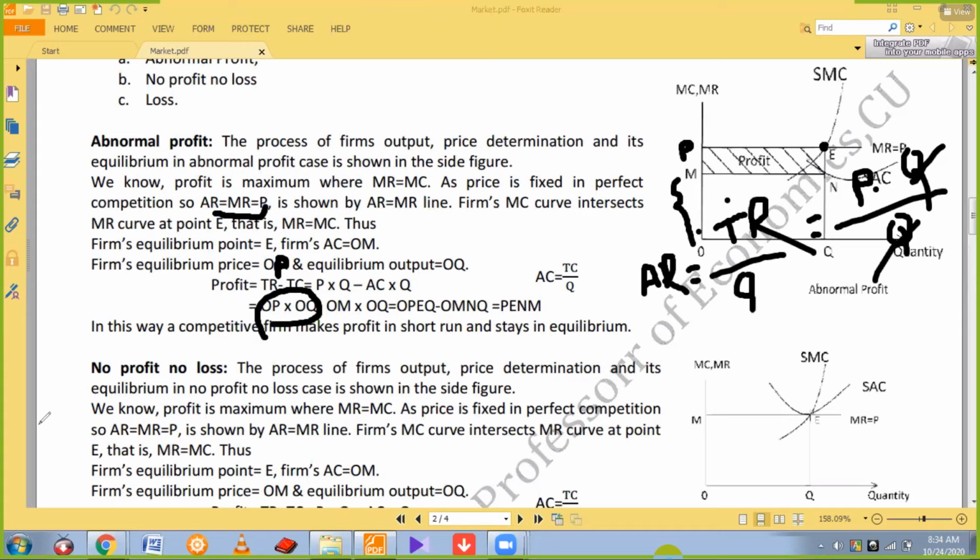So look, this line is important. Which line? In this way, a competitive firm makes profit in the short run and stays in equilibrium. You have to write down this line in every option, every situation. This is a very important line. That means here abnormal profit occurs. The firm actually achieves this abnormal profit and continues its business operation. So this is for abnormal profit.